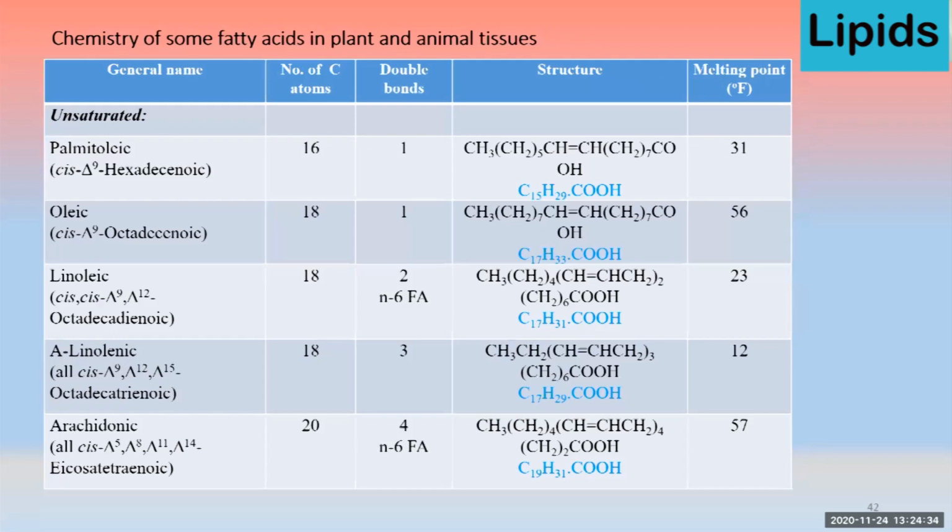Then for unsaturated fatty acids, the first one is palmitoleic acid that contains 16 carbons, then oleic acid, 18 carbon with only one double bond. Linoleic acid, that is also known as N6 fatty acid, contains two double bonds, whereas linolenic acid has three double bonds, and this fatty acid is known as N3 fatty acid. Arachidonic acid, which contains 20 carbon, is also known as N6 fatty acid.